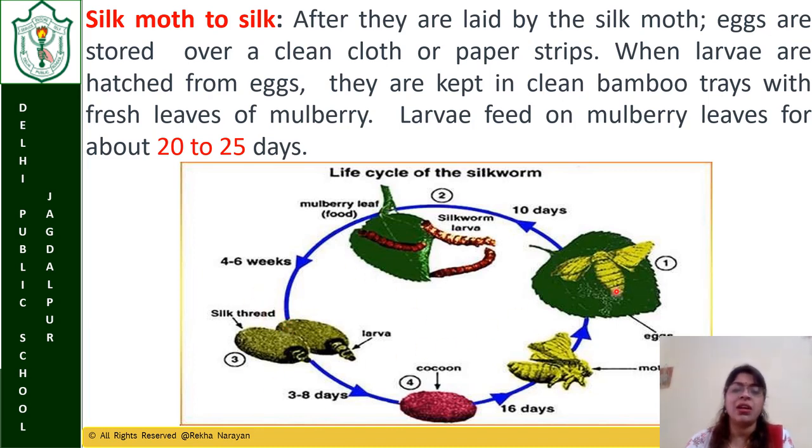You can see that this is the adult. In 10 days they lay the eggs. The larva comes out and eats the mulberry leaves, and after 4 to 6 weeks, that means after 1.5 months, you can see that the threads are now forming. The larva is there. Now after a few days, the larva changes into cocoons. From the cocoons, after 16 to 20 days, the adult comes out and the cocoons are left over.